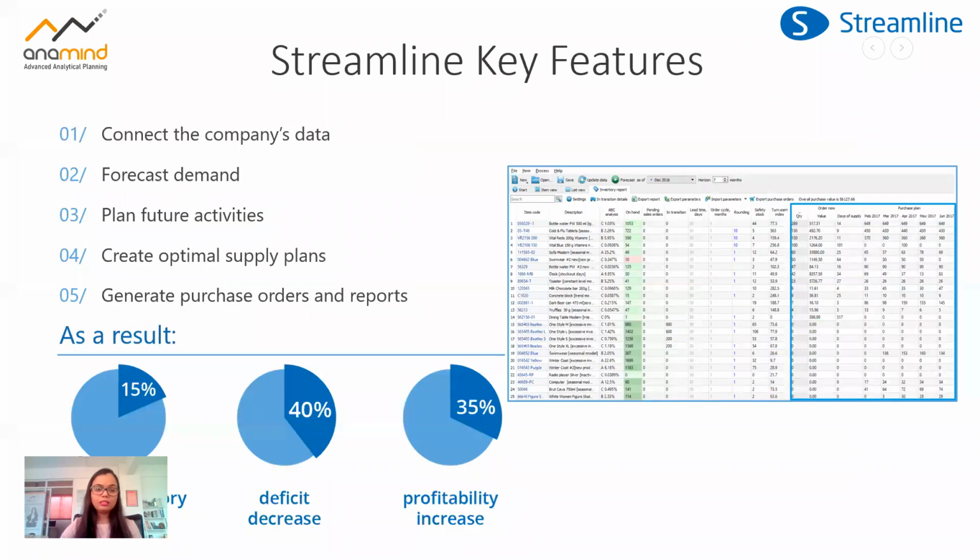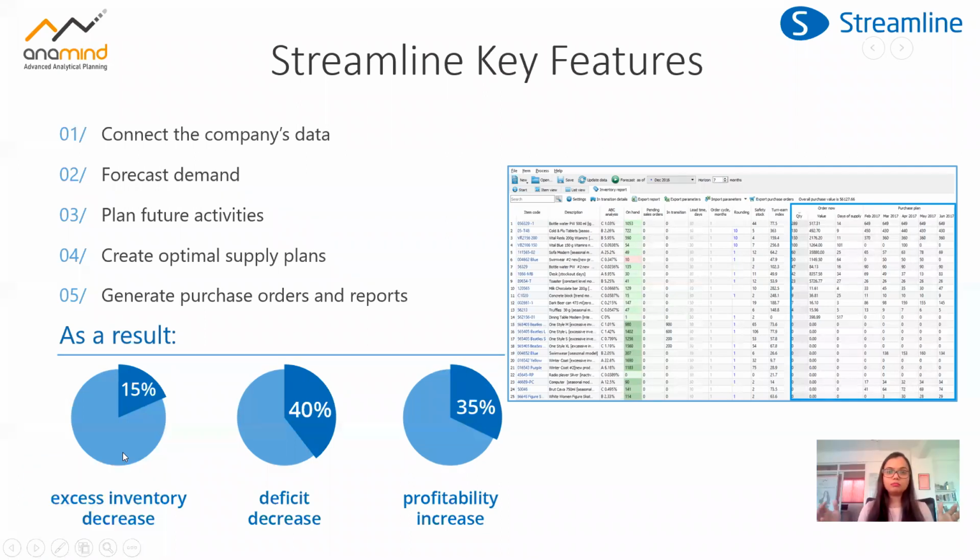And in fact, these key features have basically helped companies reduce the excess stock. It has helped companies reduce the deficits, basically leading to a reduction in potential losses and increase in profitability. That's where we would honestly be focusing on.